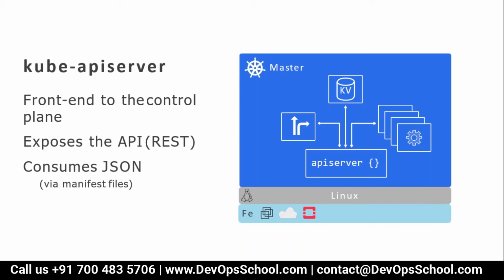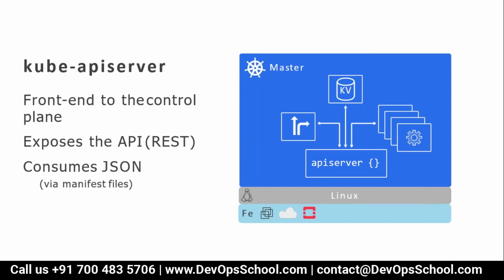So the Kube API server is a collection of APIs, with all the functionality it contains in the form of APIs, which we call the front end to the control plane. It is exposed as REST APIs, and if you want to send any request to the API server, you always send it in the form of JSON. That means the API server consumes JSON files.